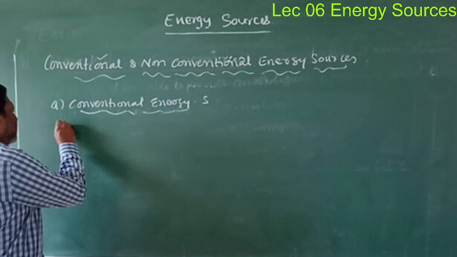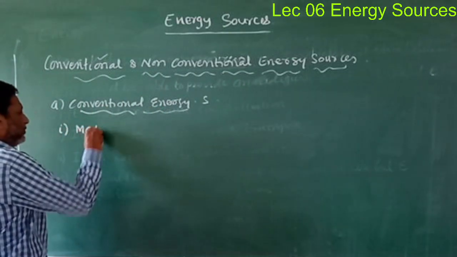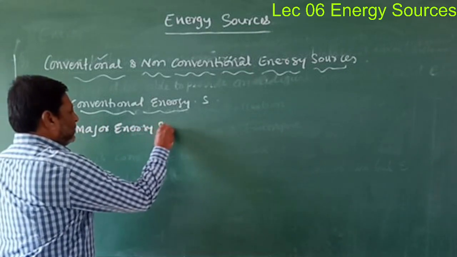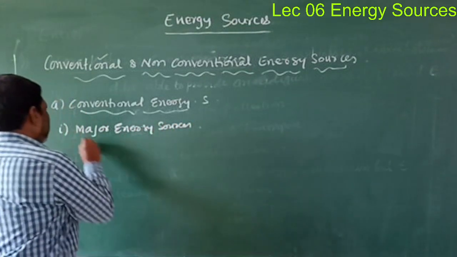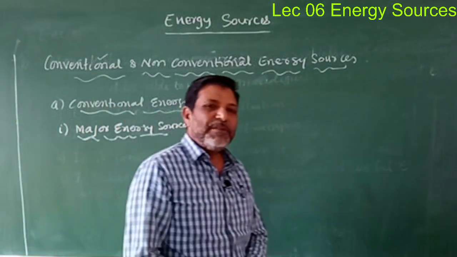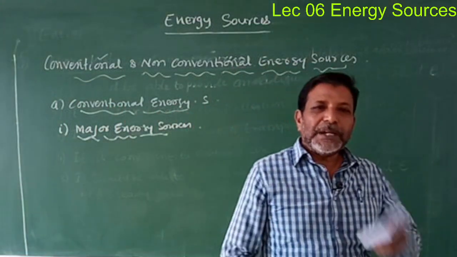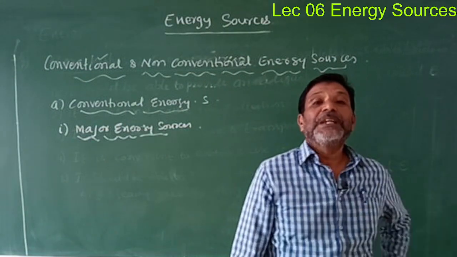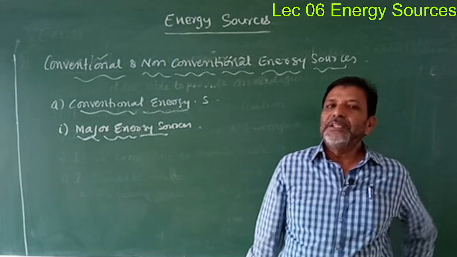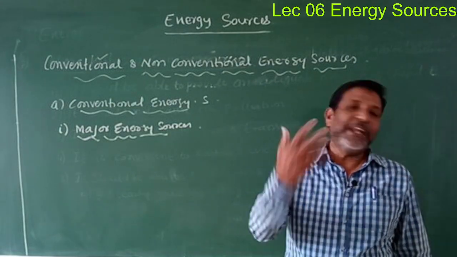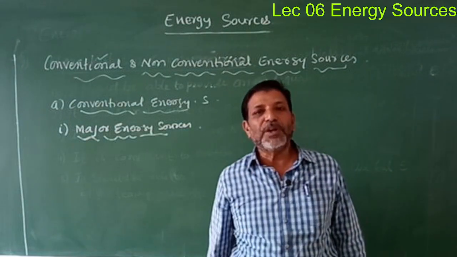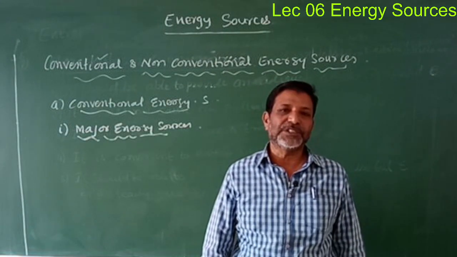One is the major energy sources. Then another is the minor energy sources. You can understand what the major energy sources are: those in which the energy yield ratio is very high are known as major energy sources, isn't it?